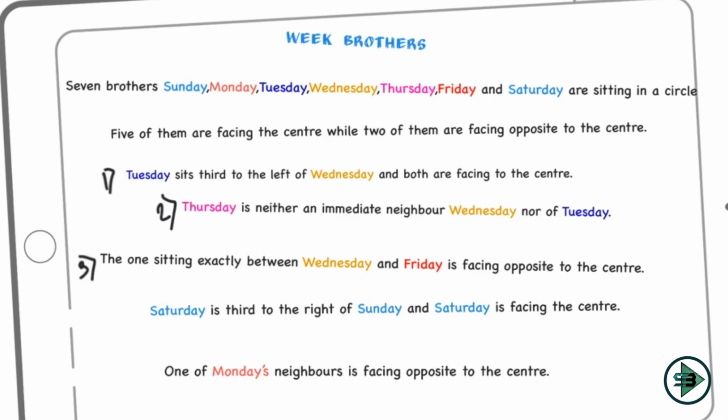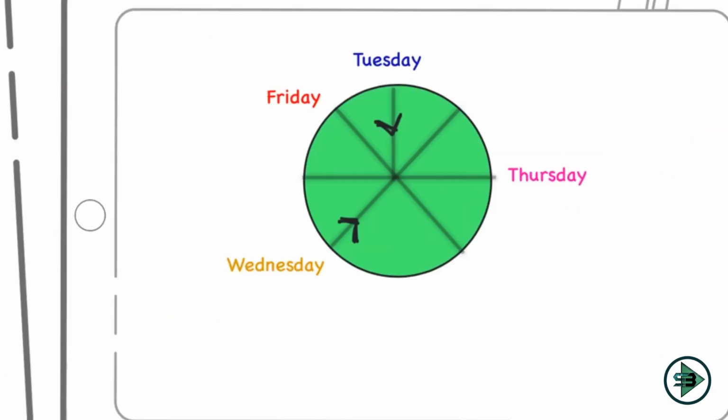And it is being said that this person is looking, let's check this along with this link. This person is facing opposite to the center. So between Wednesday and Friday, I have one person who is facing opposite to the center. So let's draw this as well. This is my center. He will be facing opposite to the center. Who is he? I don't know. But whoever he is, he is facing opposite to the center. So this ends my link 3 here.